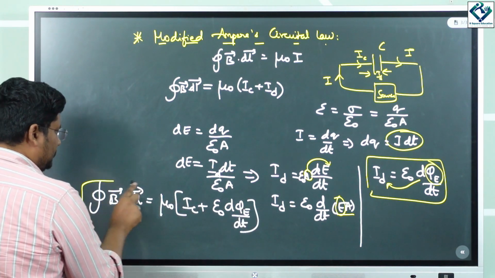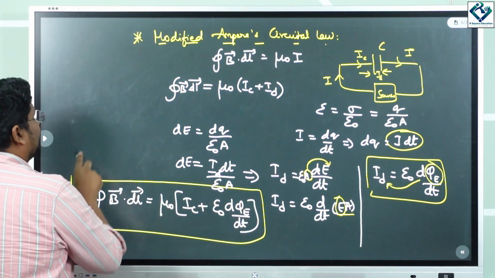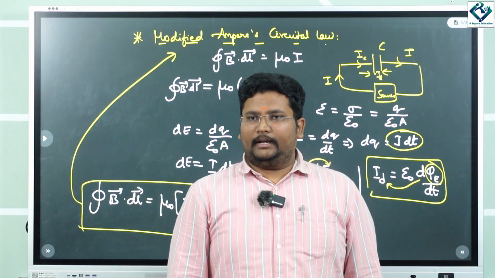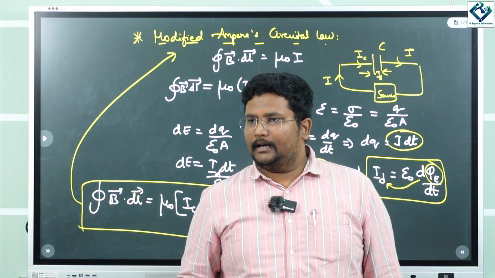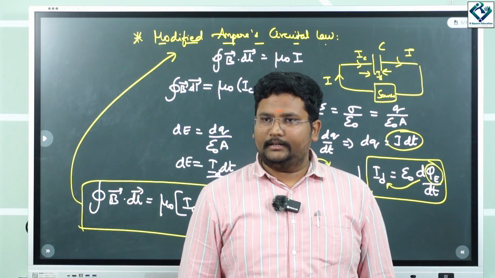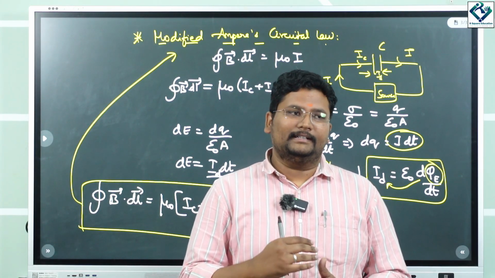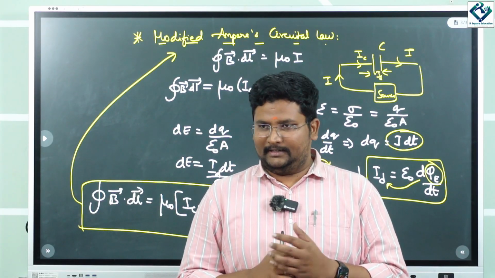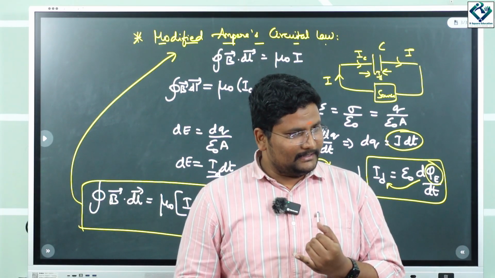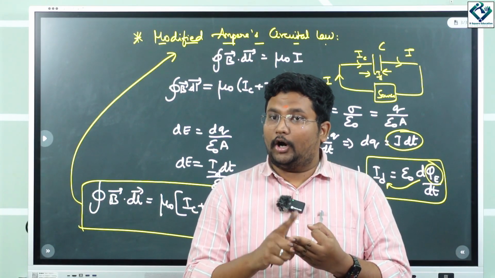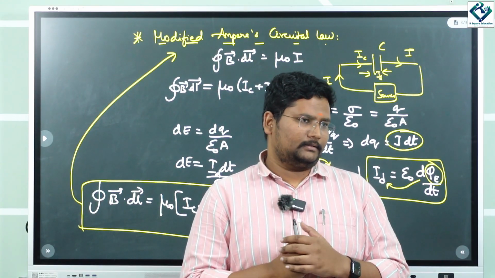So this is going to be the modified Ampere's circuital law, right? This was coined by Maxwell. Okay, right? So now what he did, according to these four equations, is he has unified electricity, magnetism and optics. How is it?